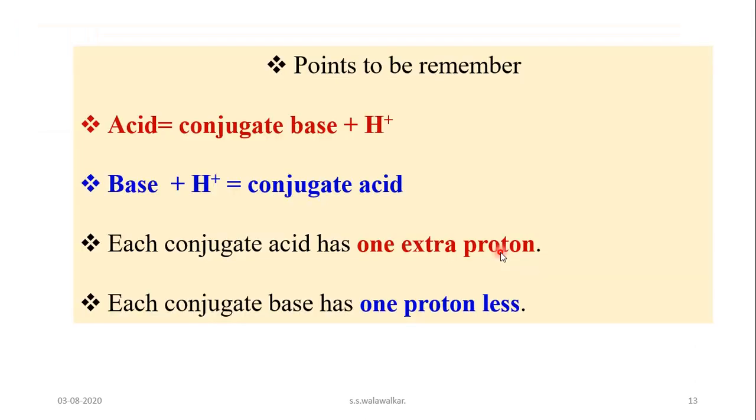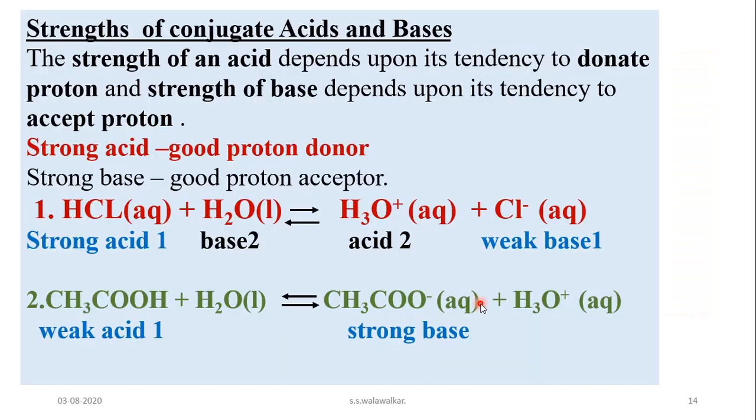So an acid is formed when a conjugate base plus one proton, and base plus one proton gives you a conjugate acid. So each conjugate acid has one extra proton and each conjugate base has one proton less.